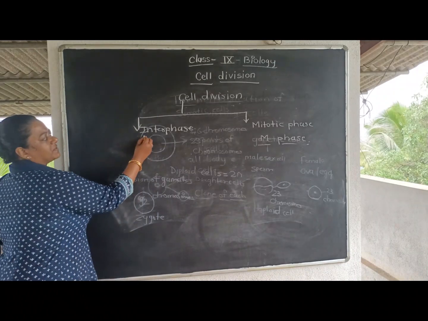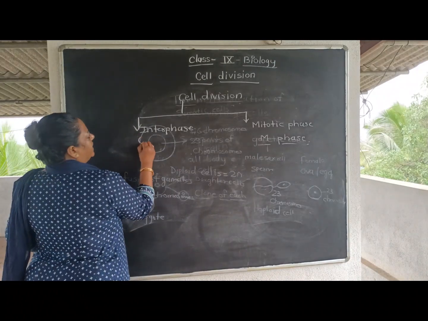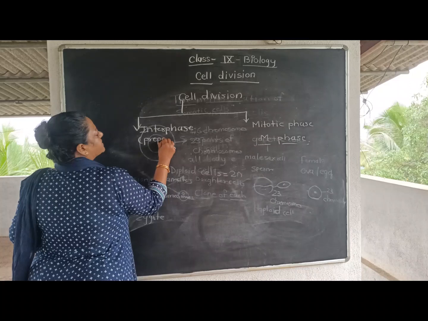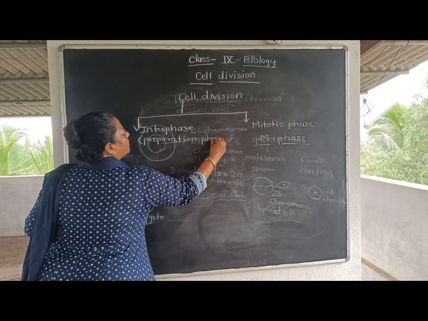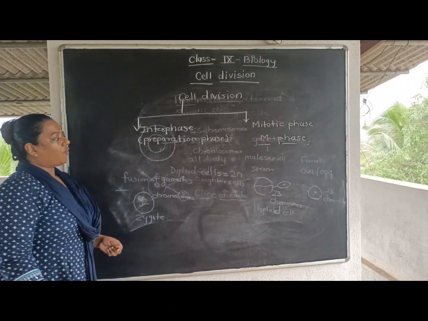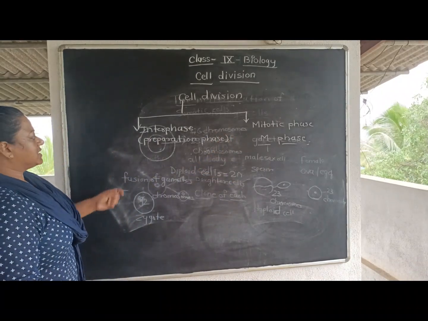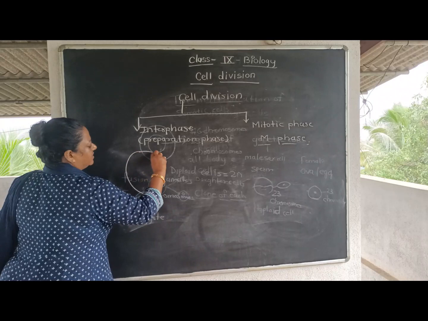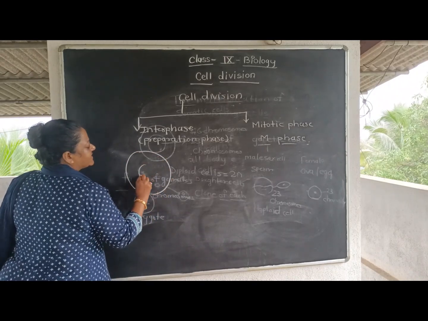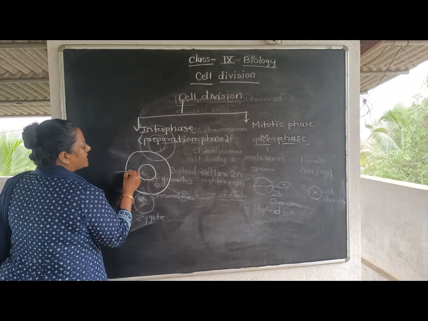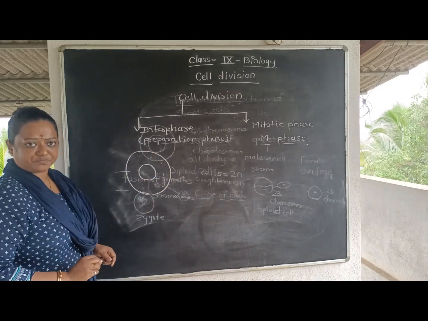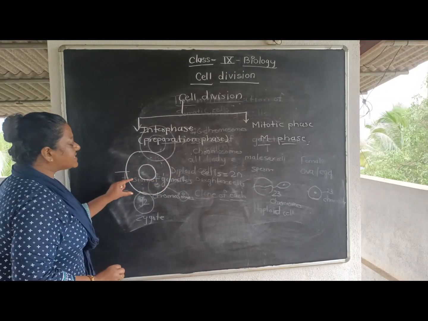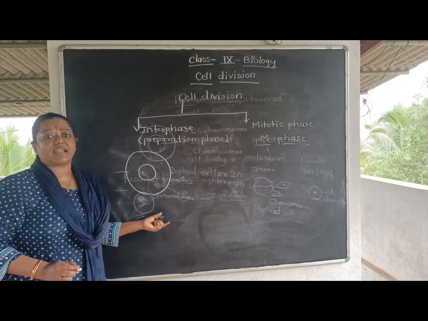Now, what is meant by interphase? Interphase means preparation phase. Now, what is getting prepared? See, if this is the cell, it has a nucleus, cytoplasm, and cell organelles. This cell will prepare itself by doubling its matter.